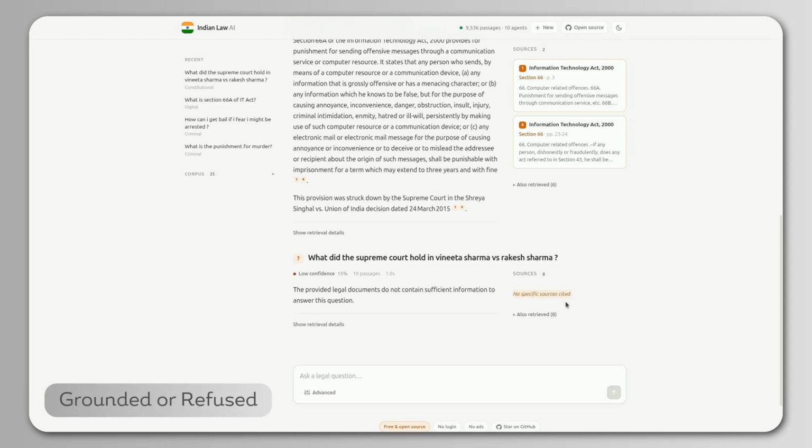It says it does not have enough information. No source gets cited and confidence drops to 15%. Instead of generating a plausible sounding answer, it stays within what it can actually verify. This is a deliberate trade-off. Case law reasoning will need a different corpus and design for now. The priority was making sure it does not answer past what it can support.